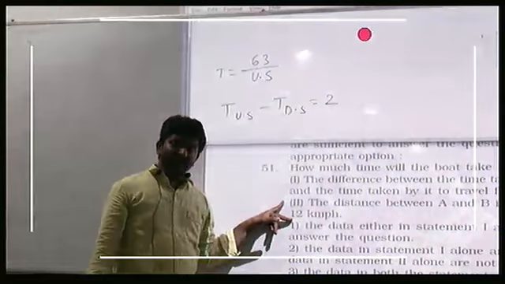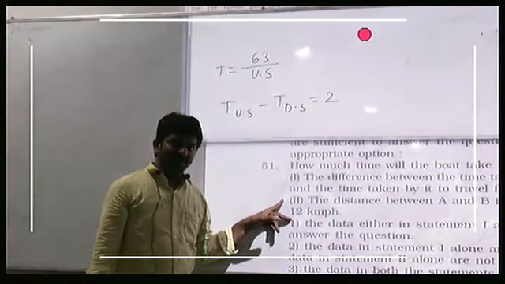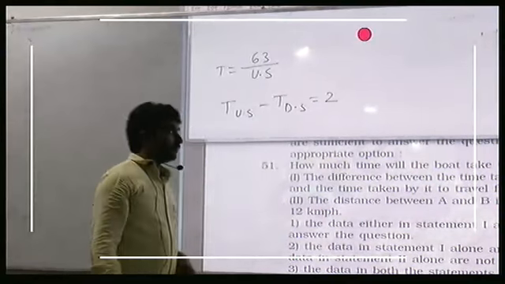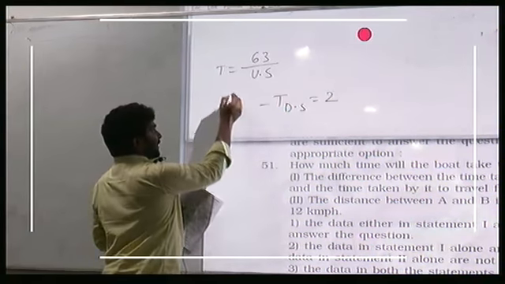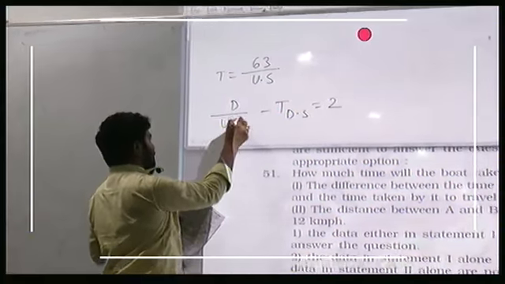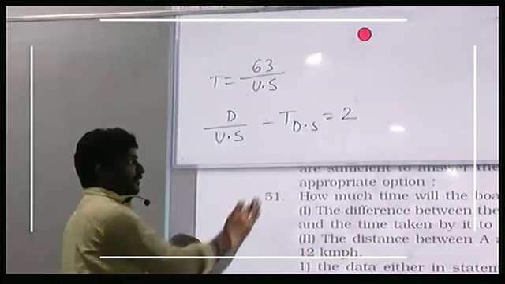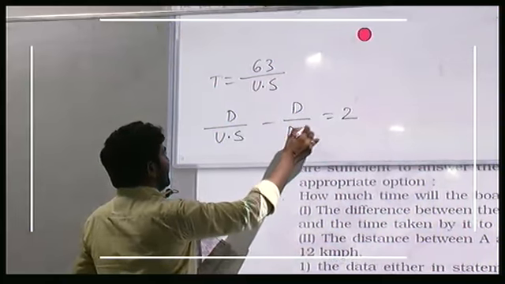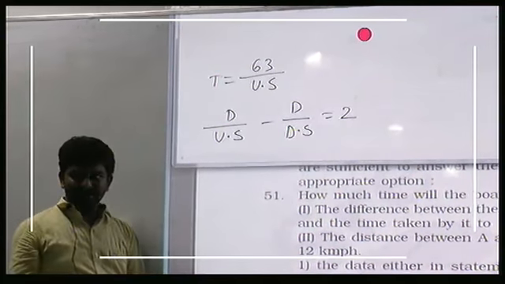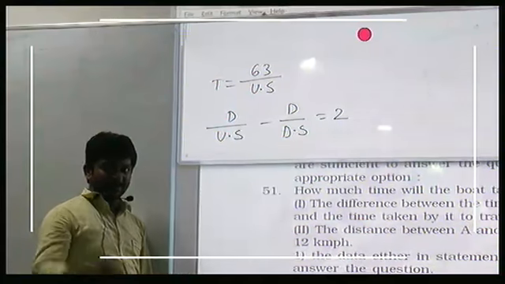Using 2 alone, will you get your answer? No. Using 1 and 2, time taken upstream, which is distance divided by upstream speed, minus distance divided by downstream speed, is equal to 2 hours. This is the first information.